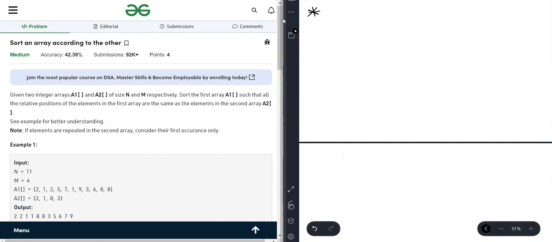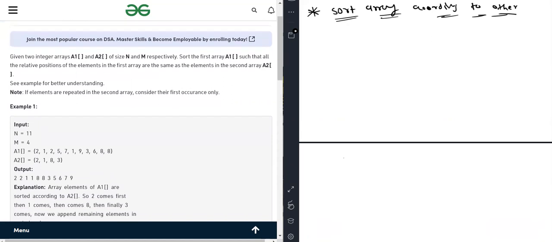The question is sort an array according to another. If you remember or don't remember, we just have to do a revision here also. If you have any query, you can ask, or I will try to give the explanation in such a way that you don't have any question after my explanation.